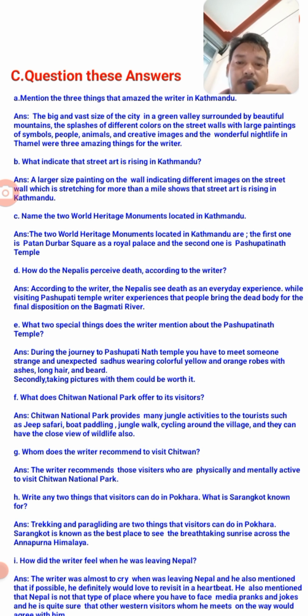And G number, whom does the writer recommend to visit Chitwan? So the writer recommends that visitors who are physically and mentally strong are recommended to visit the park. And H number, write any two things that a visitor can do in Pokhara. What is Sarangkot known for? So trekking and paragliding are two things, students, that a visitor can do in Pokhara.